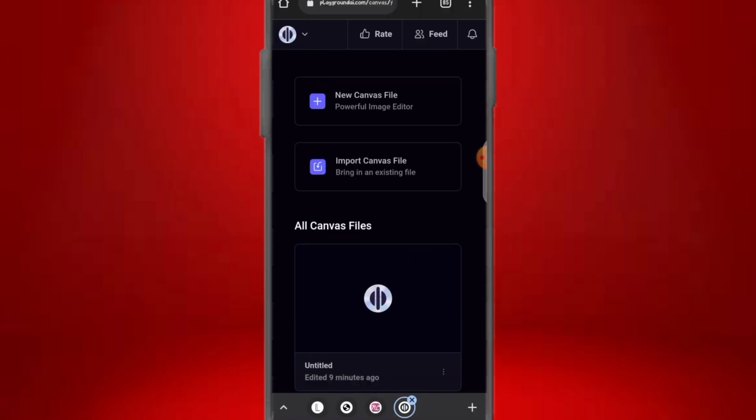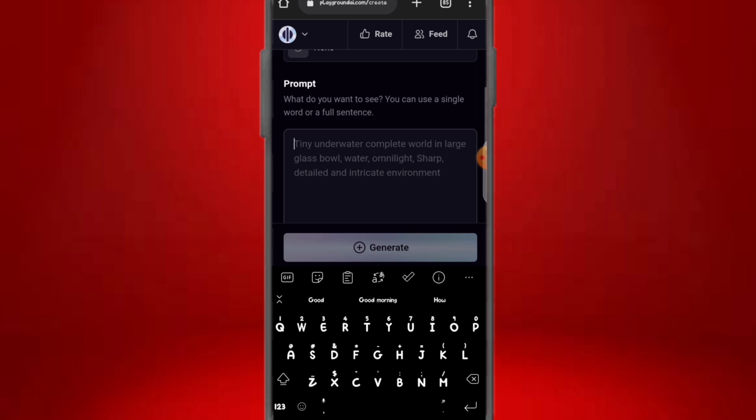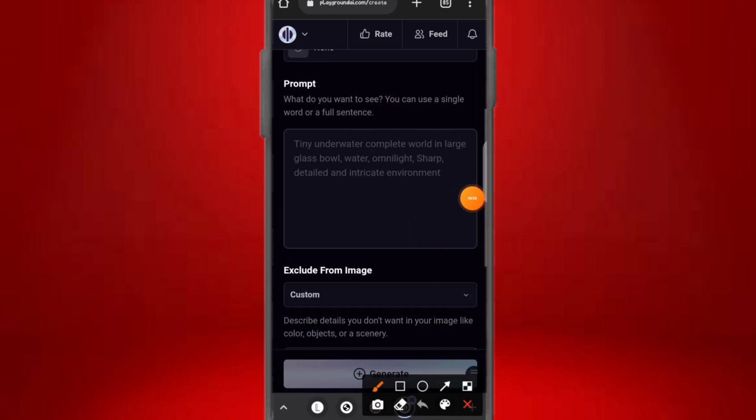If you don't want to do that, you can just go ahead and click on new canvas file, and then it's going to bring you to this page. You go to board. Once you go to board, you are going to come to their prompt. Then you can just go ahead and ask whatever you want to create. It's very simple. As you can see right here, it said, what do you want to see? You can use a single word or a full sentence. Now you can just go ahead and type in whatever you want to see.